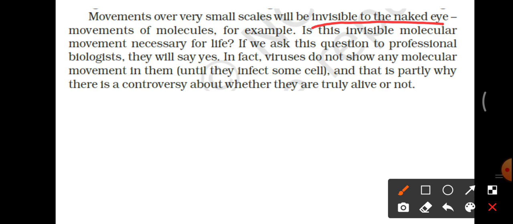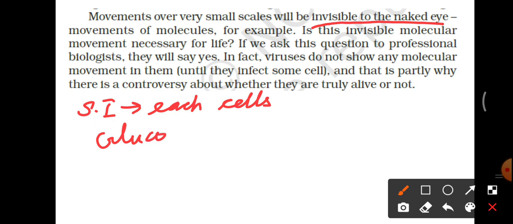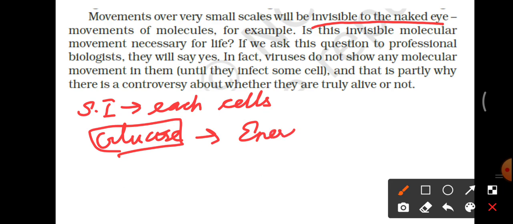They have to be carried from the site of production, that is the small intestine, to each and every cell. Each cell needs these molecules. Especially glucose, each and every cell needs this glucose molecule, because a major requirement of our body is energy.